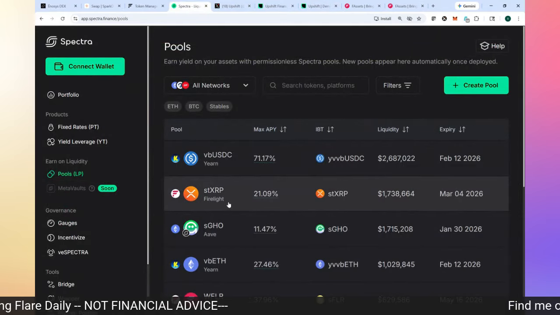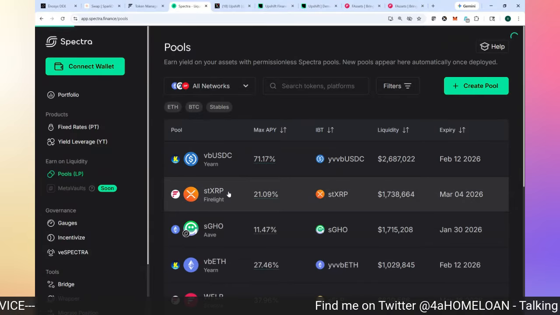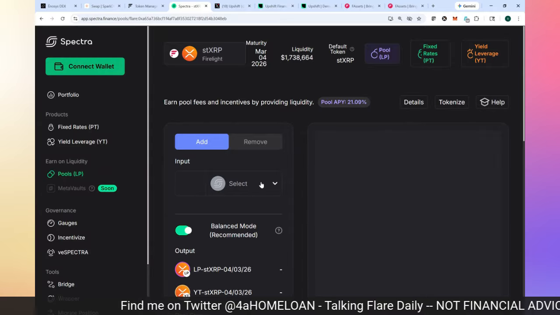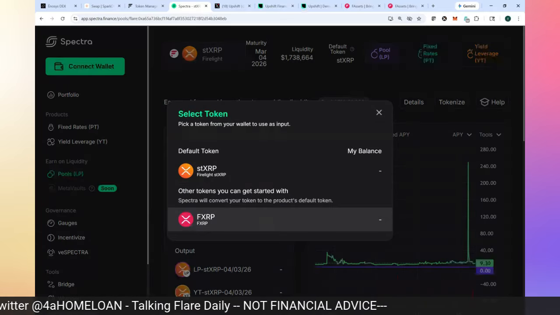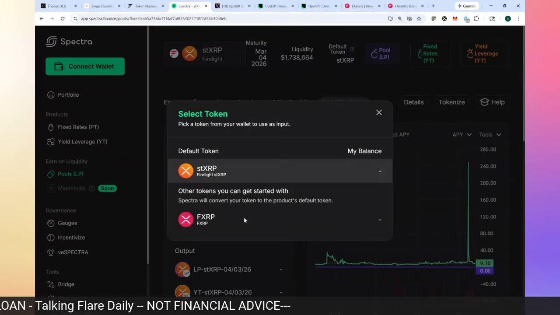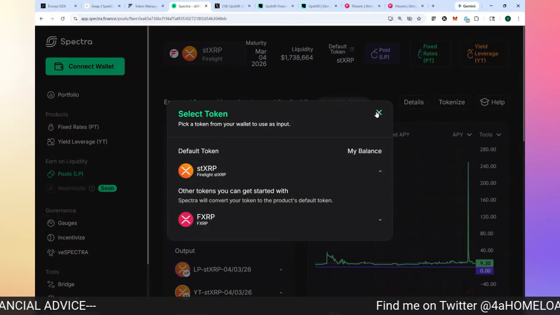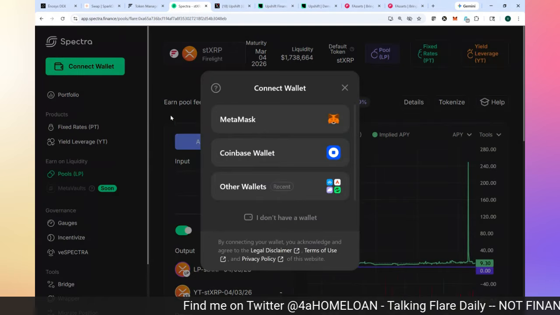I also, if I wanted to, can go over here and decide to click into the STXRP over on Spectra. And you see I could use that FXRP over here as well and put it into this vault. You can use either STXRP or FXRP, right? It'll convert it to STXRP. But here's Spectra. Let's get connected on Spectra.